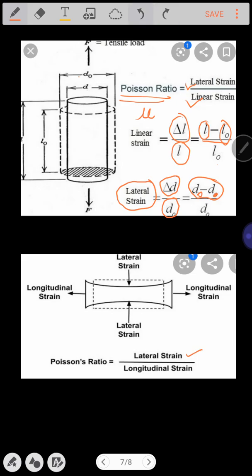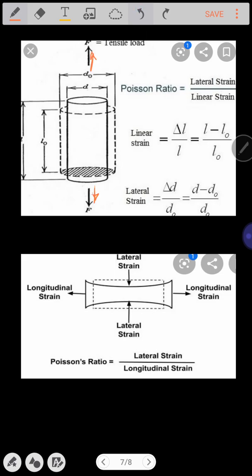So it will be the ability of the material to get either compressed or expanded perpendicular to the direction of loading. So simply the Poisson's ratio is expressed as a ratio of lateral strain to the linear strain. Which one is considered a lateral strain?